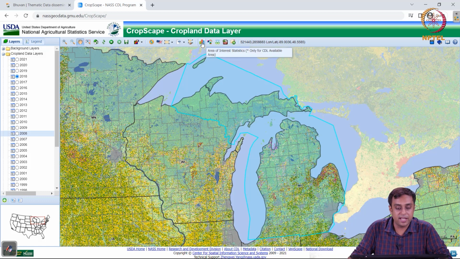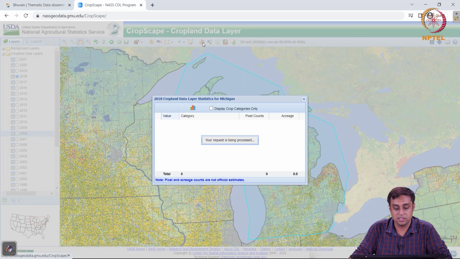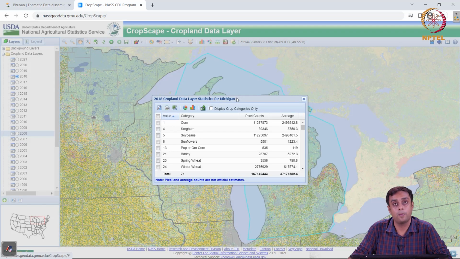But what's very interesting is I can then, just like in Bhuvan, click and get the statistics for different crop types or different land use types for my area of interest. So I have corn with value 1, which is yellow, right, with this pixel count and this acreage. Then you have sorghum, not so much acreage, then soybeans, quite a bit of acreage. So clearly in Michigan, you have a lot of corn and soybeans and not so much by way of sorghum.